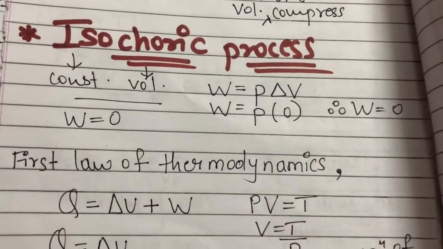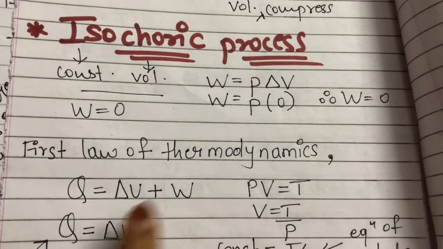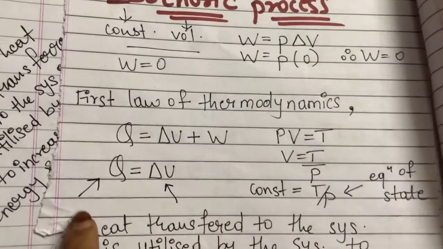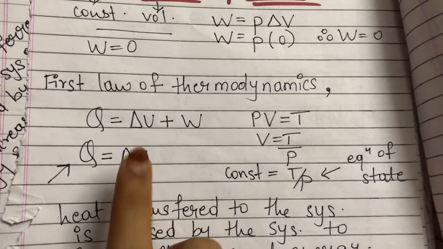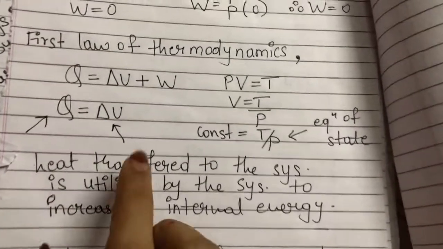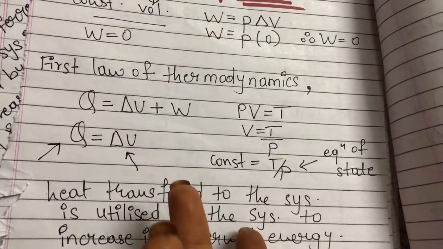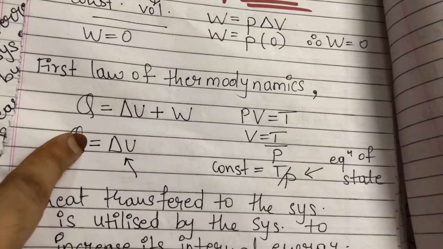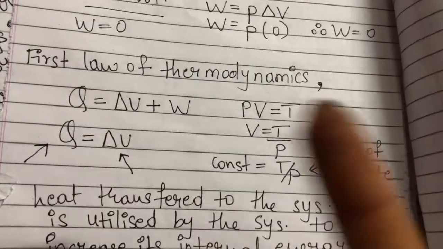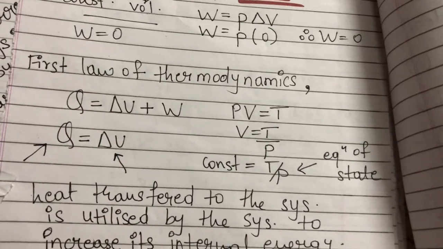Let's come to the first law of thermodynamics, that is Q is equal to delta U plus W. Now W is 0, so Q is equal to delta U. Means whatever amount of heat is transferred to the system is utilized by the system in increasing the internal energy of the system. Here the temperature will change. Heat is given to the system, so the internal energy of the system will increase. हीट दिया है सिस्टम को, टेम्परेचर इंक्रीज होगा, टेम्परेचर इंक्रीज होगा तो इंटरनल एनर्जी इंक्रीज होगा.